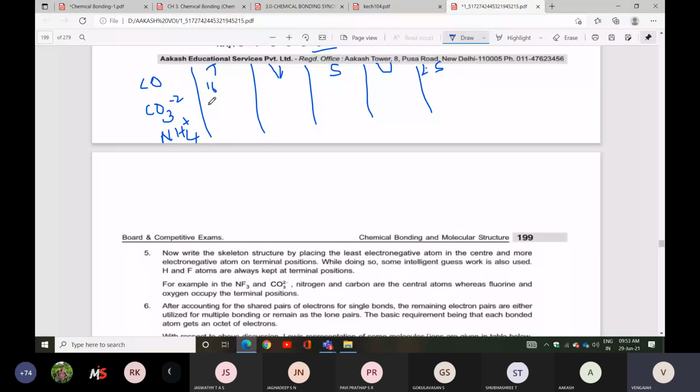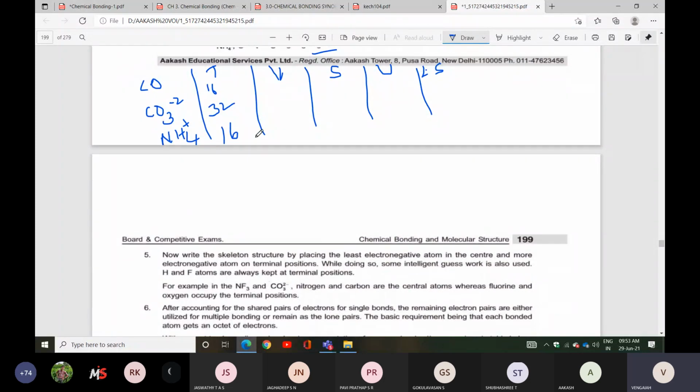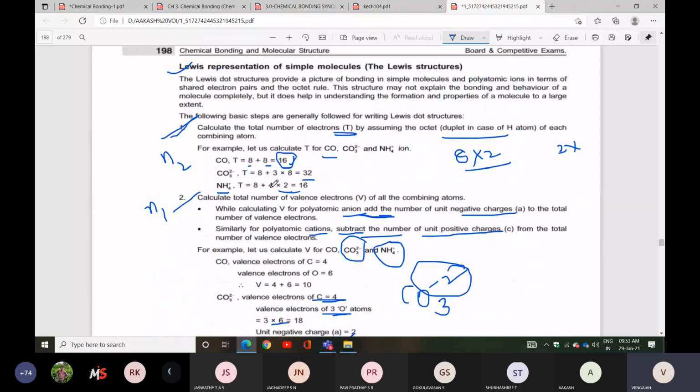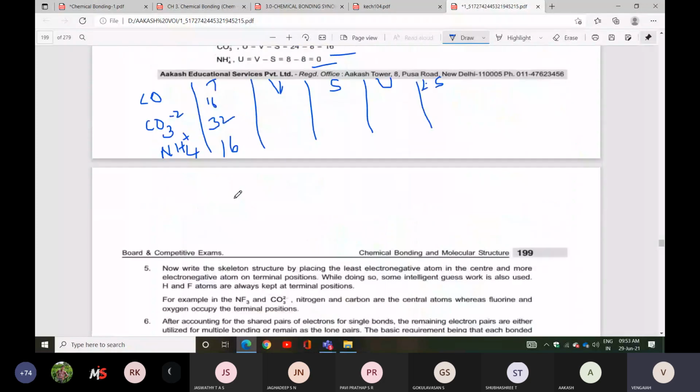The next step is the NH4 condition. Nitrogen 8, hydrogen 2, so 4 hydrogens is 8. So 8 plus 8, you can write 16. Even in the NH4 plus condition it is also 16, because 1 nitrogen is 8 and 4 hydrogens is 4 into 2, 8. Total is 16. That's why we have 16, 32, 16.